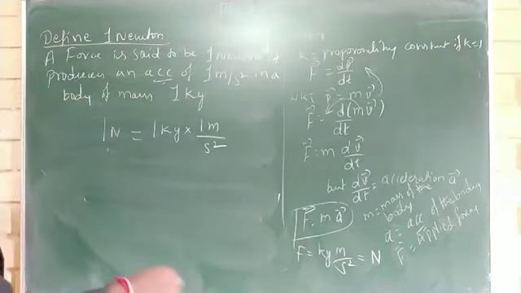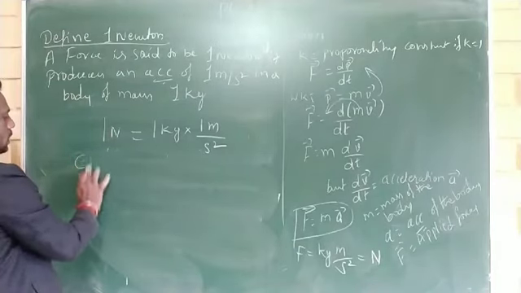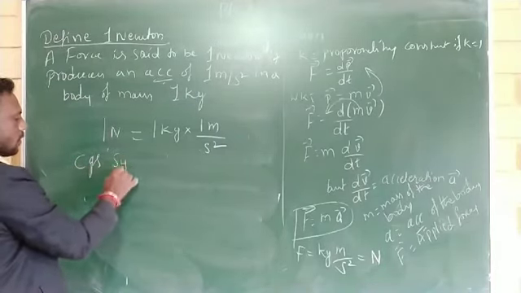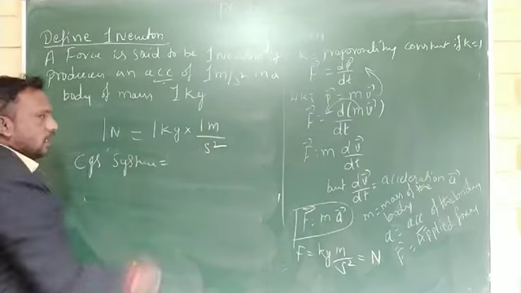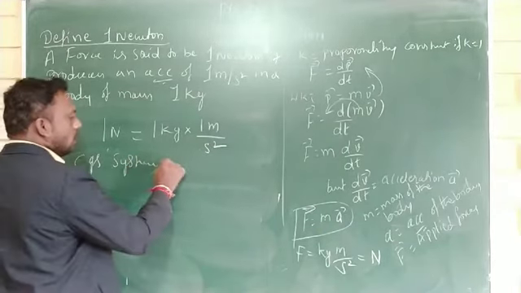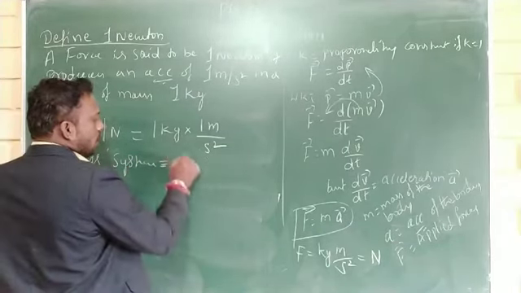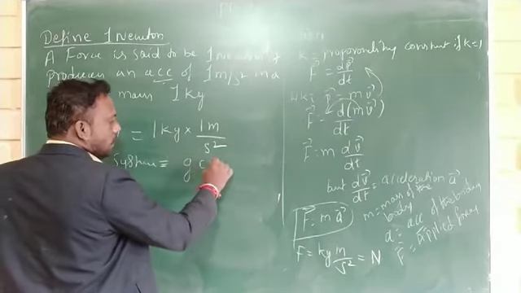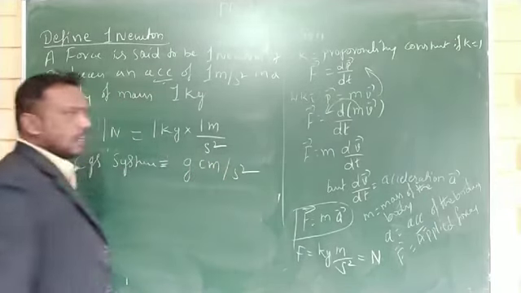And in the CGS system, the unit of force is gram centimeter per second square.